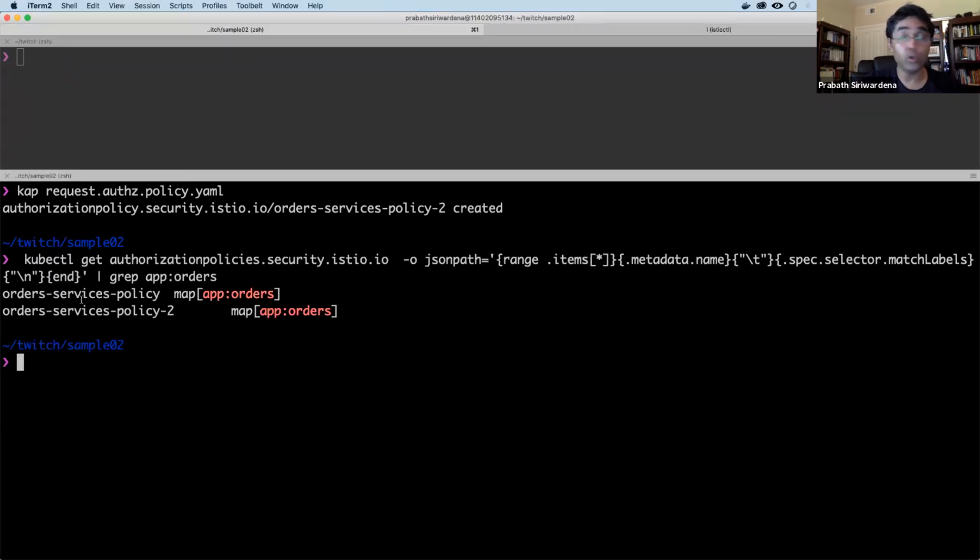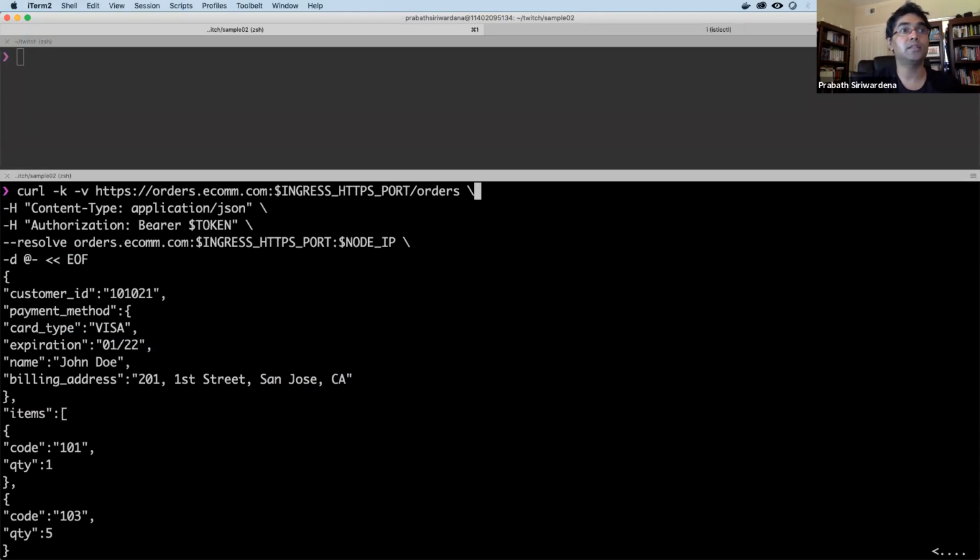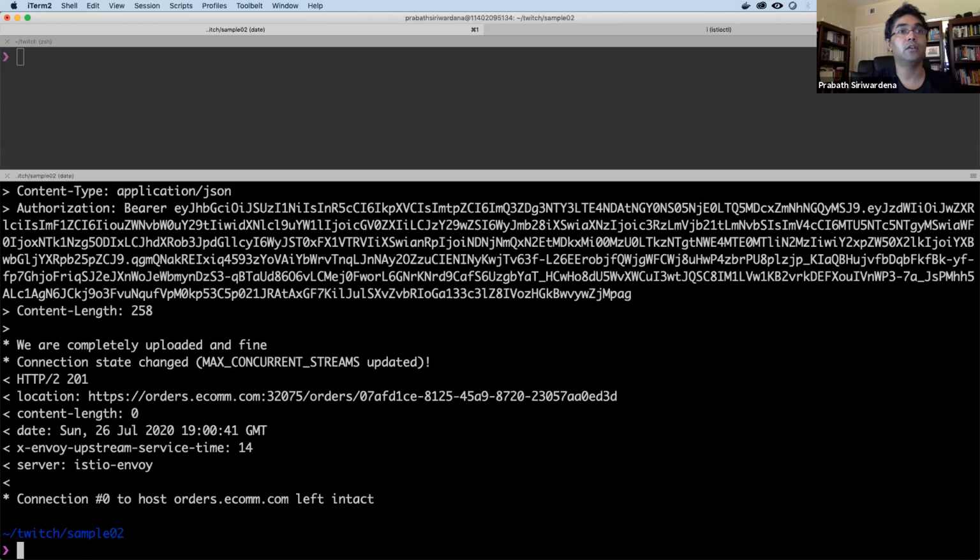Now you can see two policies, right? When there are two policies applicable for a given service, if there's one deny policy, then the request will be denied. And if all the policies are allow, and at least one policy matches, then you will let the request access the service. So here in our case, both the policies say allow, then we should be able to access a resource. So let's try to access the Authentication microservice again. Yeah, we can successfully access it.